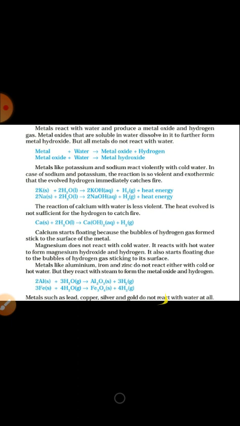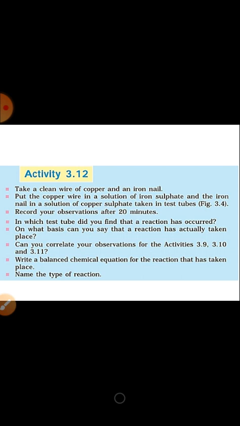The reaction of calcium with water is less violent. The heat evolved is not sufficient for the hydrogen to catch fire. Now again the concept: calcium starts floating because the bubbles of hydrogen gas formed stick to the surface of the metal. You need to focus on this concept again here.